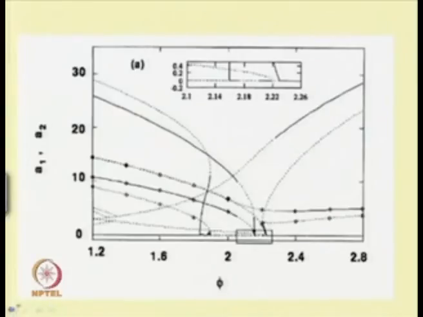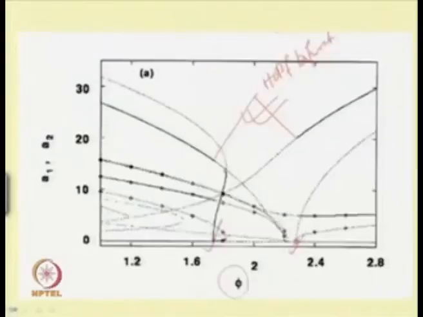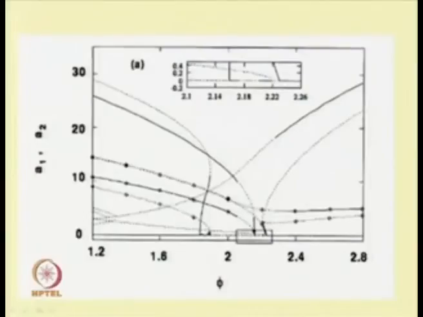So the previous point has been expanded. This is the point expanded, to show clearly what is happening in this trivial state. So, this is the trivial state. The trivial state becomes unstable here, and again it has a